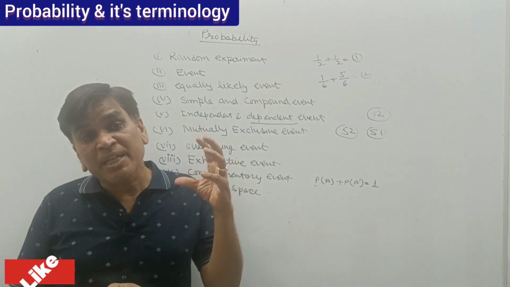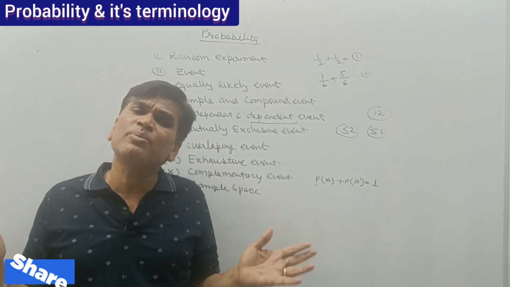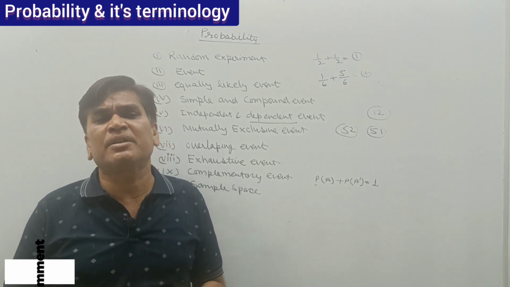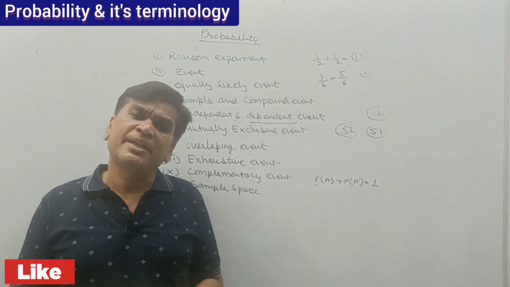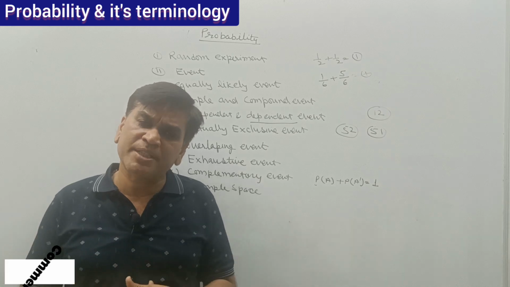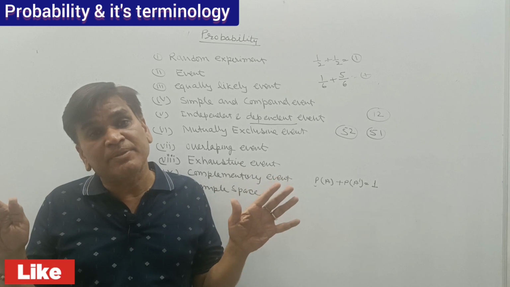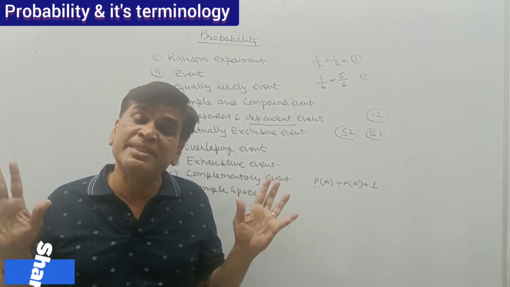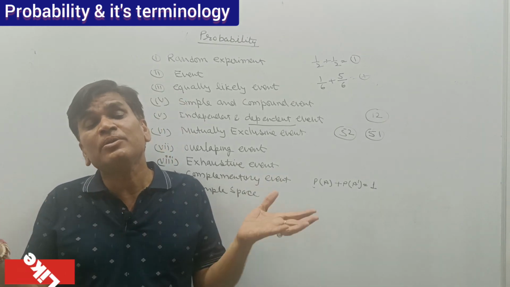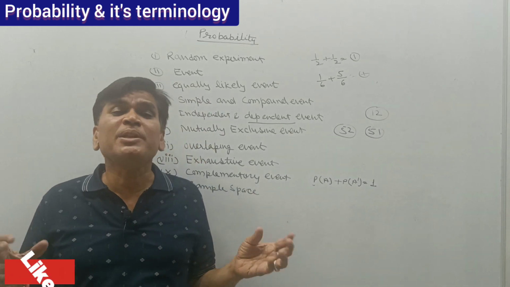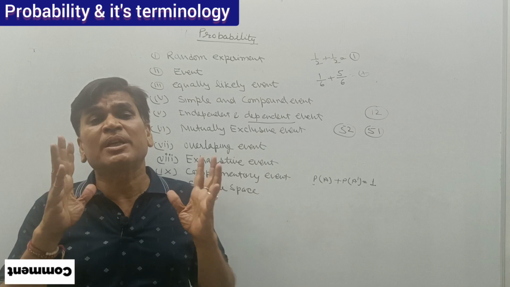We have calculated mean deviation, standard deviation, correlation, regression, index number, least square method, Fisher method. All these methods have a lot of calculation. But in probability, so many questions we can do orally.